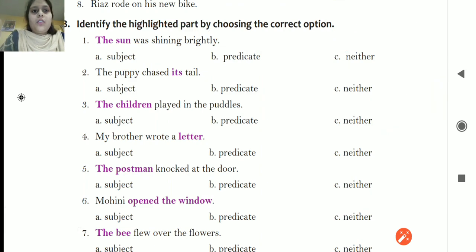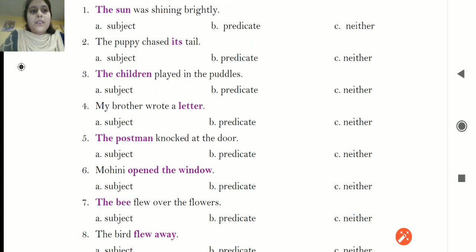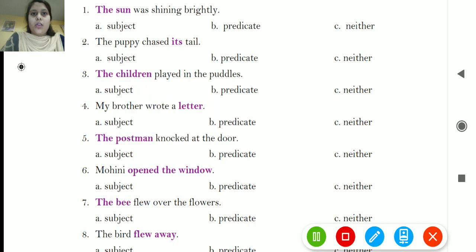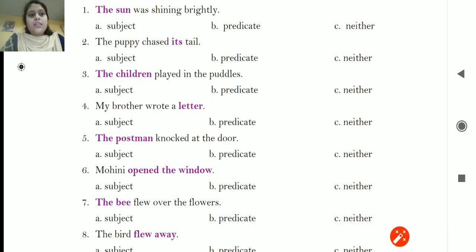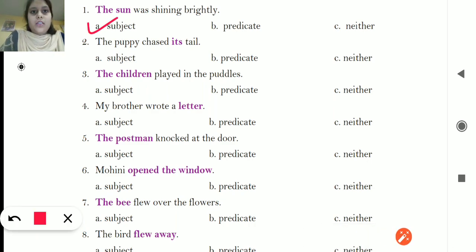The sun was shining brightly. So now the sun, किसके द्वारा ये एक्शन हो रहा है? सन के द्वारा. So sun क्या है? That is subject. So first, A part is the correct answer. Second one, the puppy chased its tail. The puppy subject हो गया. The puppy तो आपका underline है नहीं. Chased is the verb, that is also not underlined. If we take chased its tail in full, then it will be the predicate. Only its, nothing is there, so we will just put neither.